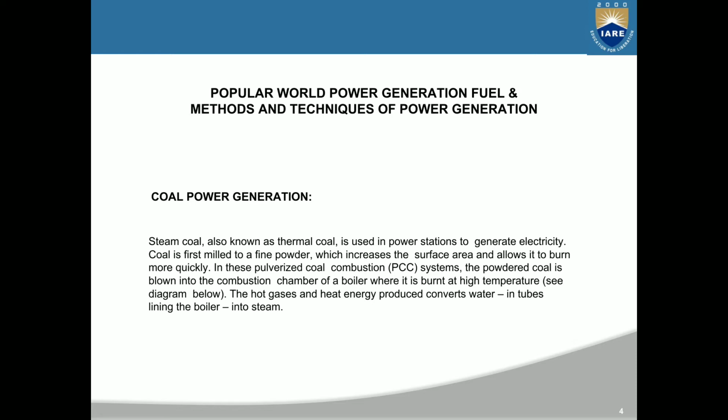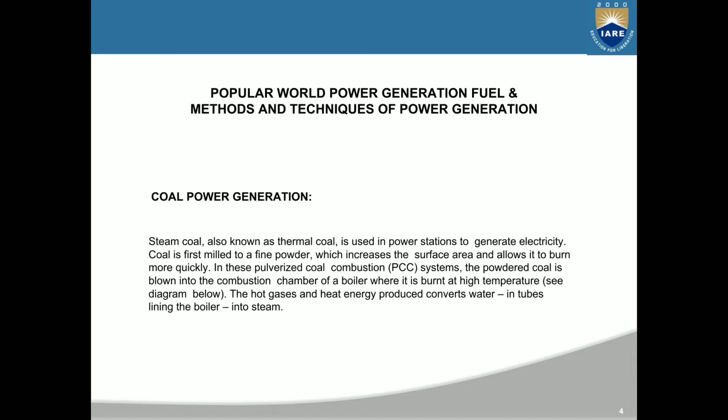Coal power generation. Steam coal, also known as thermal coal, is used in power stations to generate electricity. Coal is first milled to a fine powder, which increases the surface area and allows it to burn more quickly.